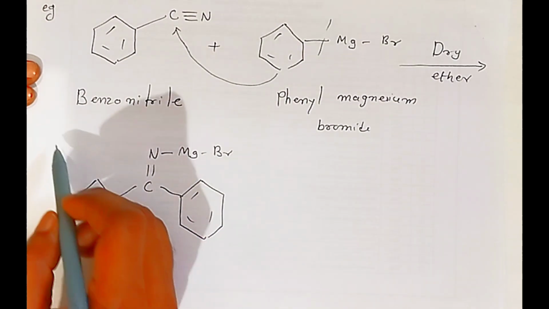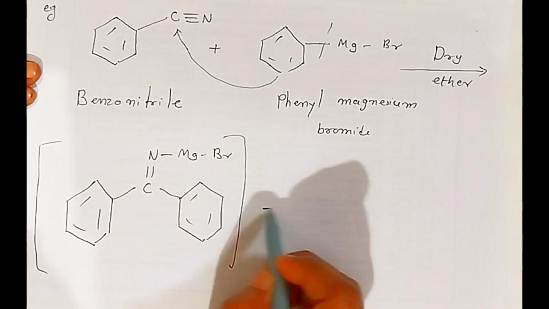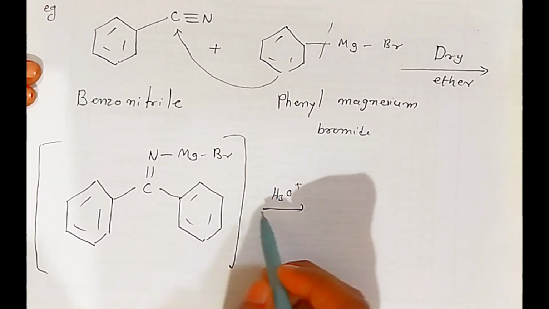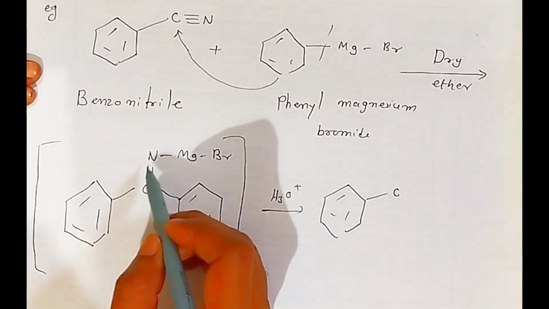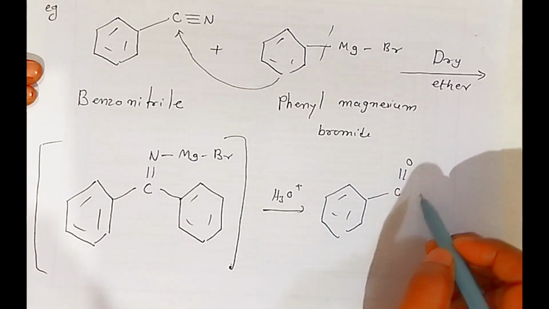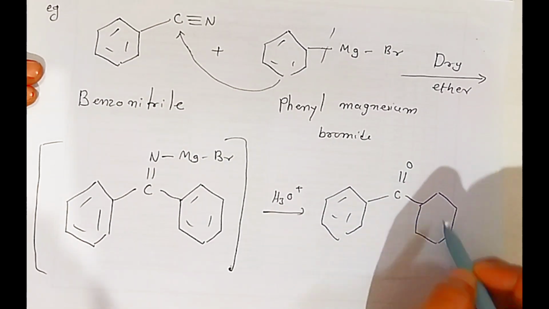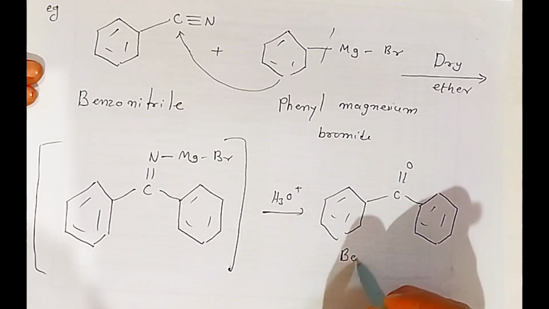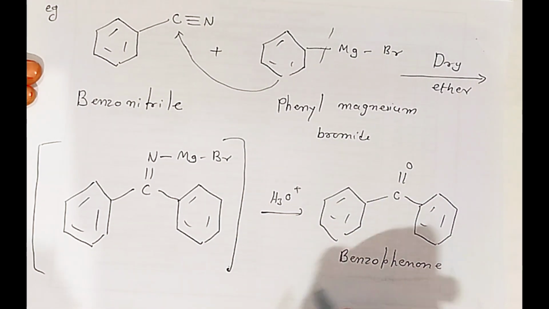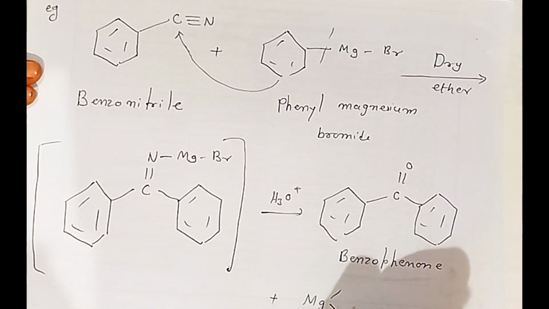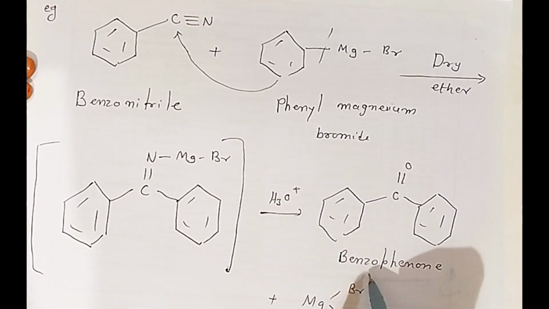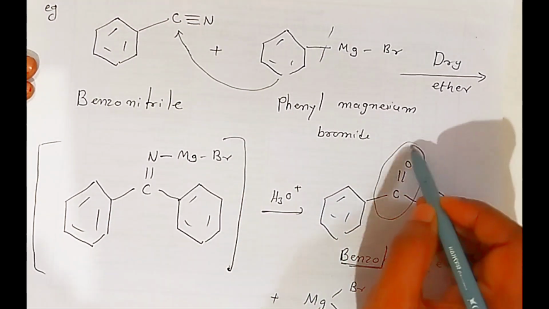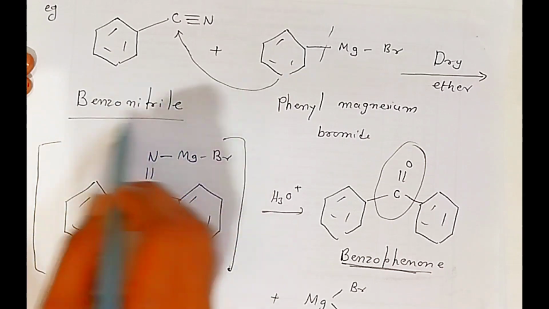Since it is unstable, if you add acidic water, instead of nitrogen, oxygen will take the place, and there is formation of benzophenone, which is an aromatic ketone, with elimination of magnesium hydroxide bromide. This way there is formation of aromatic ketones. Benzophenone is formed from benzonitrile.